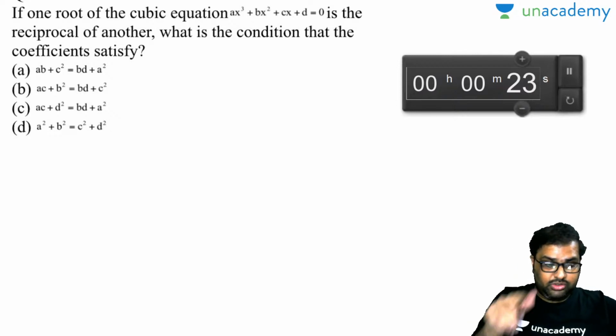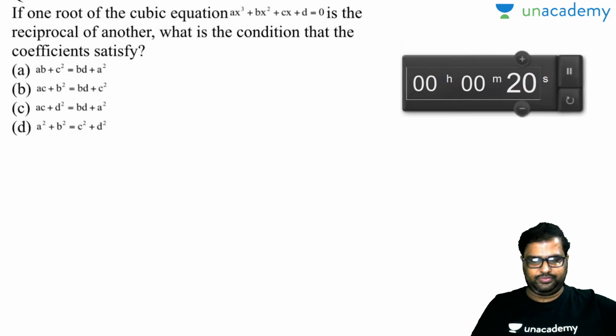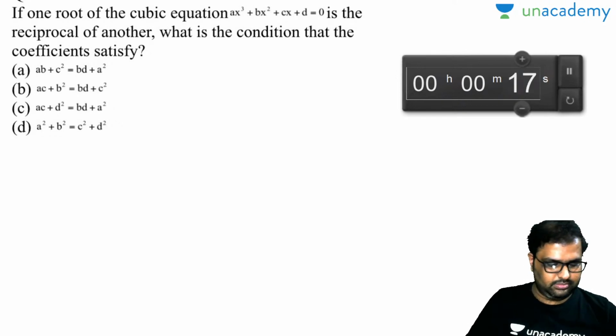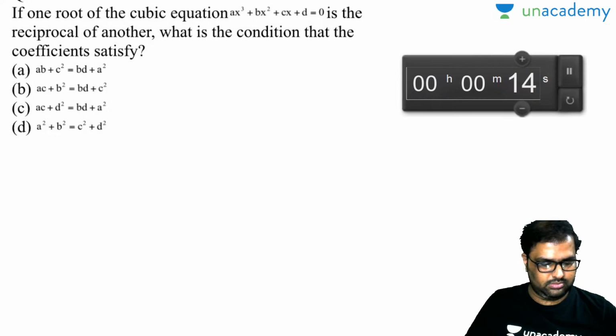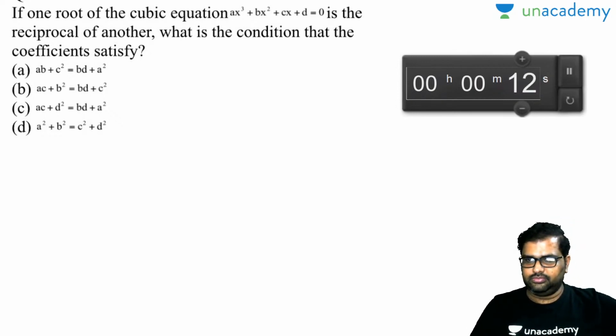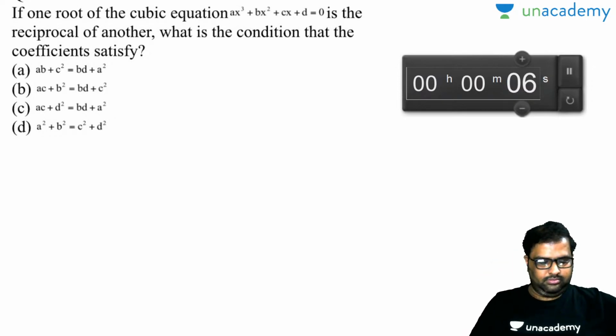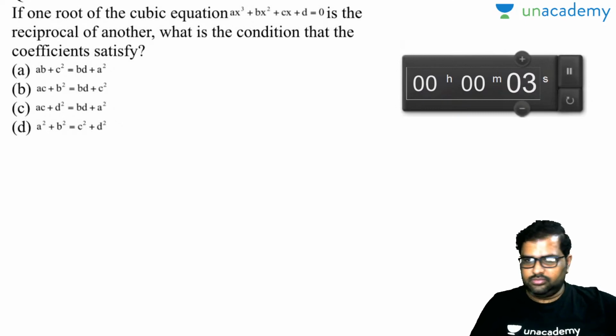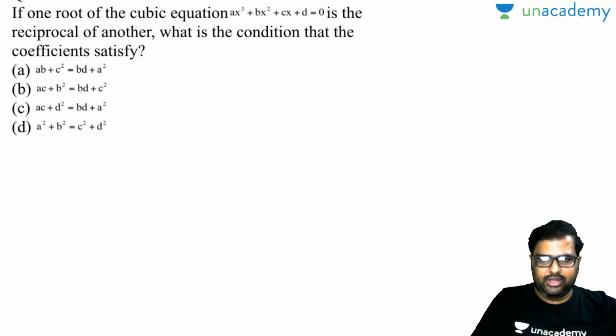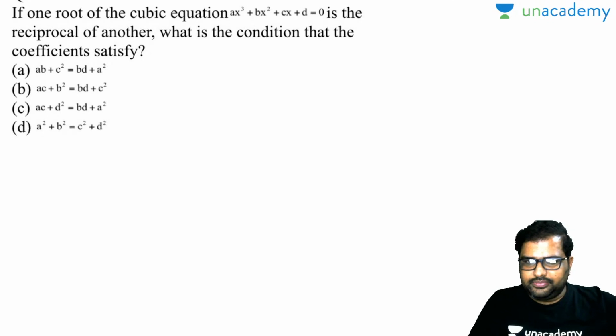There will be 3 roots for sure, everybody knows, right? One root of the cubic equation ax cube plus bx square plus cx plus d is equal to 0 is reciprocal of another. What is the condition that the coefficients satisfy?